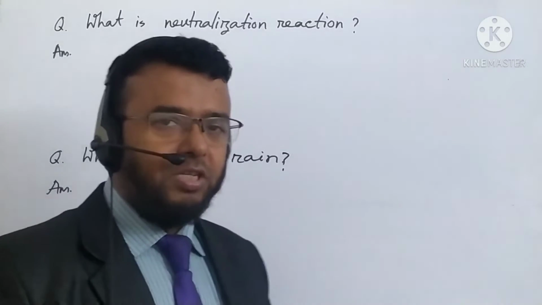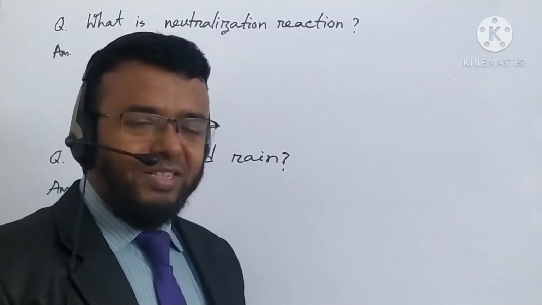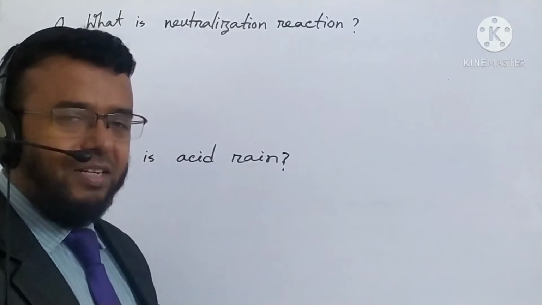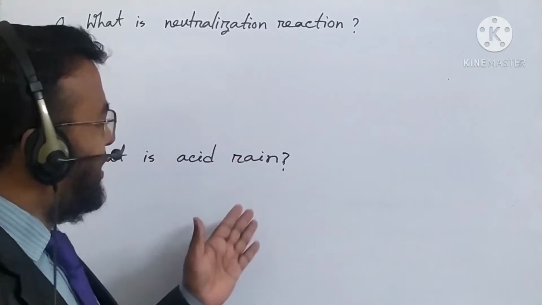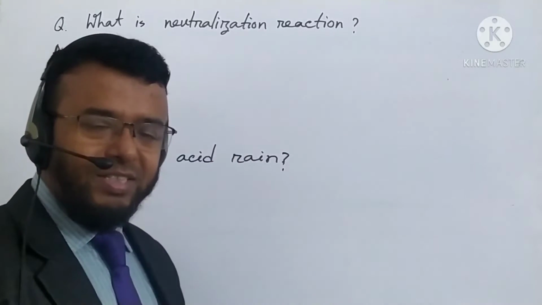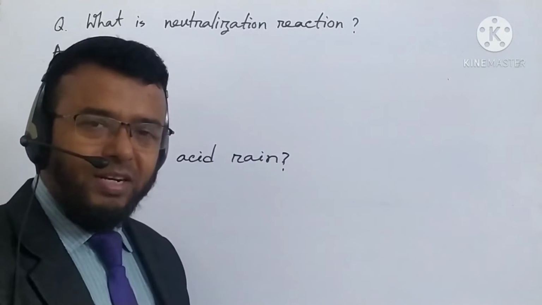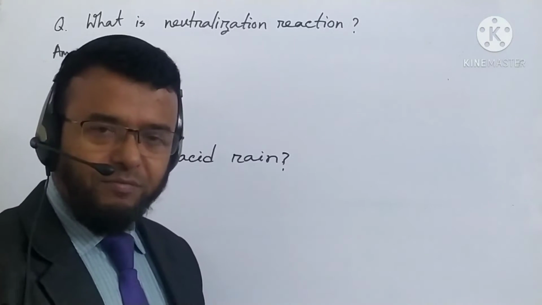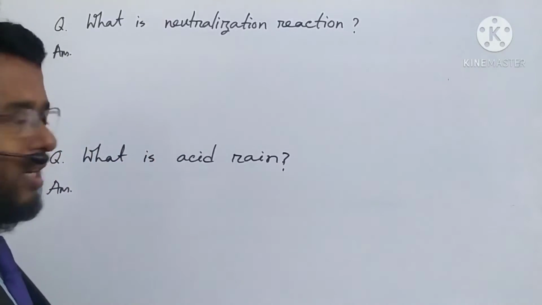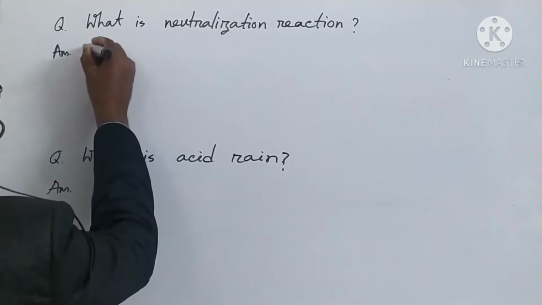Now the next question I have written: what is neutralization reaction? The reaction in which acid and base react together to produce salt and water is called neutralization reaction. Then I have written what is acid rain. The rainwater in which the value of pH is 1.8 to 5.5 is called acid rain. Let us write it.